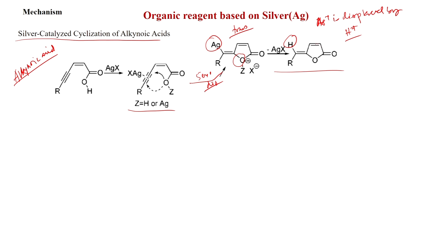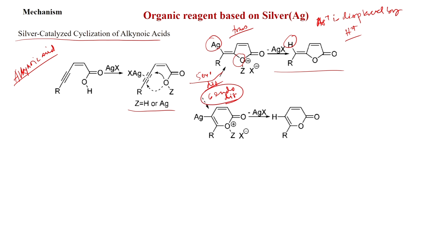This is butenolide with a double bond, actually 2 double bonds are present, one internal, another external, and with 6-endo-dig you get this. So, here you can see this attack happens here and you get silver here, and again silver elimination and H plus, of course, you get this 6 membered ring.